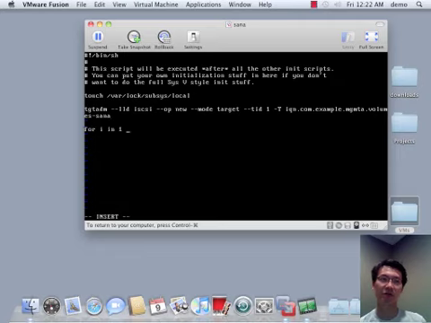And then for each of those backing stores, we want to expose them as LUNs on that target. So the command for that is tgtadm lld iscsi operation new, but mode is logical unit.